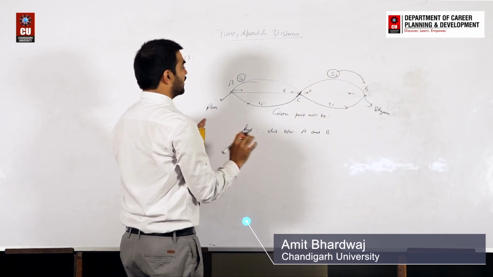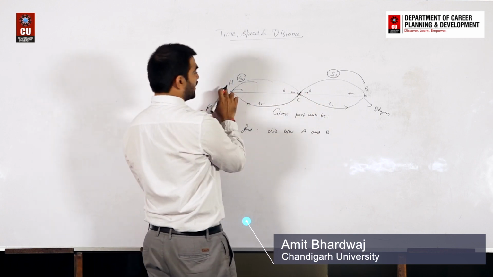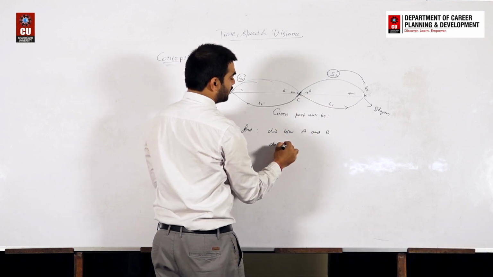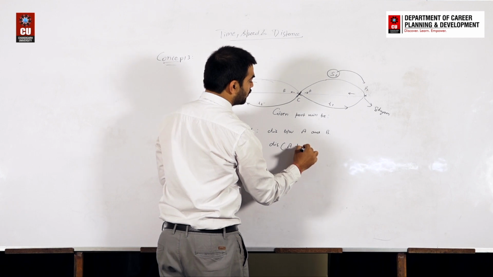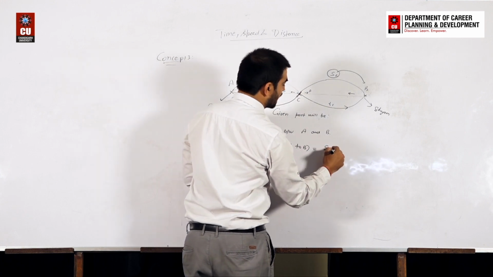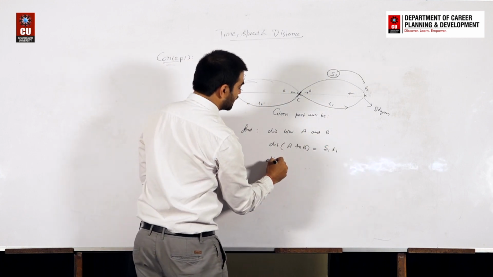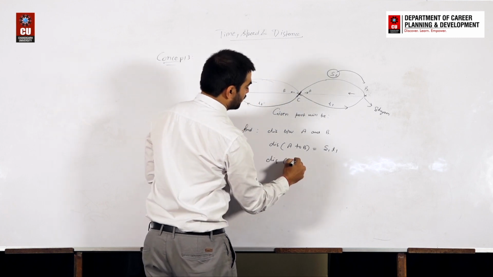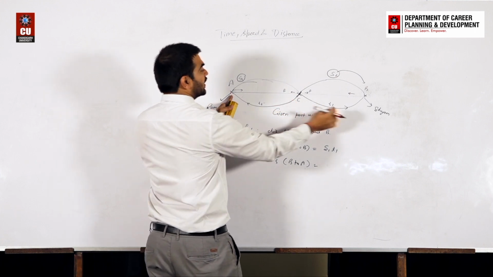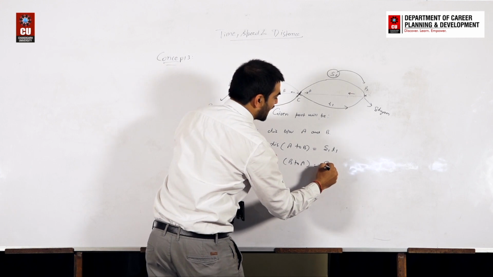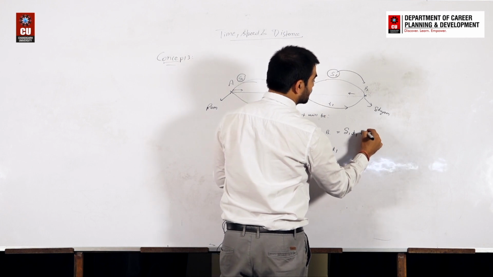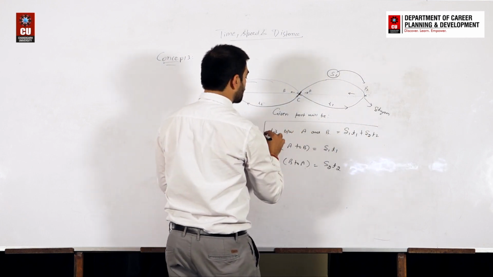If T1 time is taken by A from here to here and he is traveling with S1, then the distance AB is S1 into T1, and the distance covered by B from B to A in T2 time is speed into time, that is S2 into T2. So the total distance will be S1 T1 plus S2 T2. So this will be your total distance.